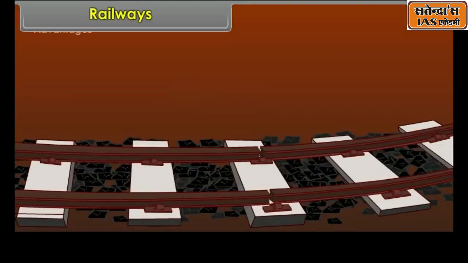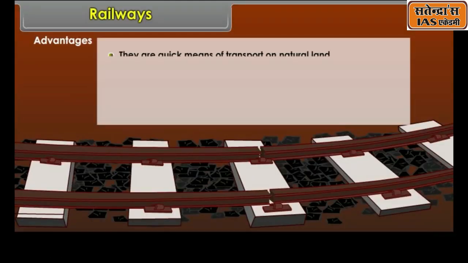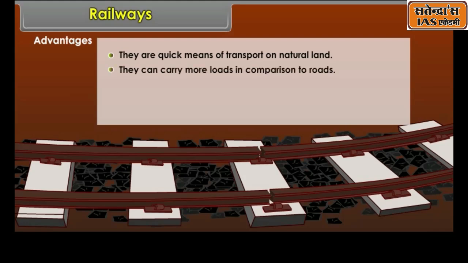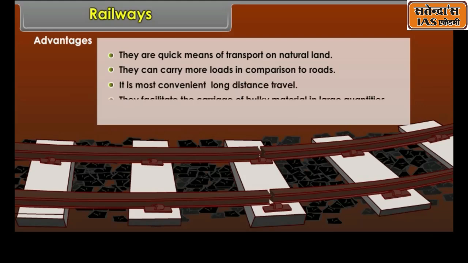Railways. Advantages. They are a quick means of transport on natural land. They can carry more loads in comparison to roads. It is the most convenient for long-distance travel. They facilitate the carriage of bulky material in large quantities.